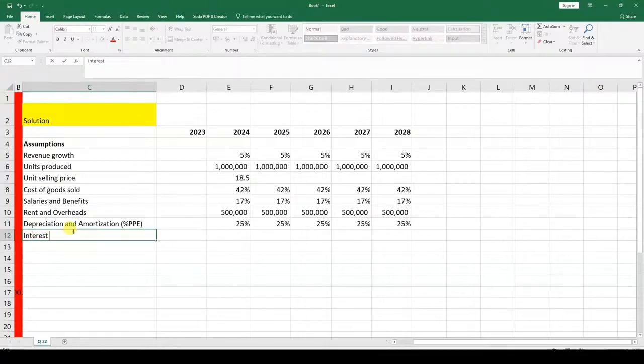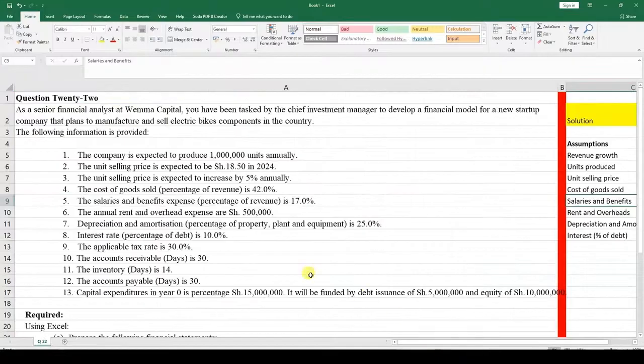And you put in brackets over here, percentage of debt. Here we put it for consistency, like PPE and rent and overheads.